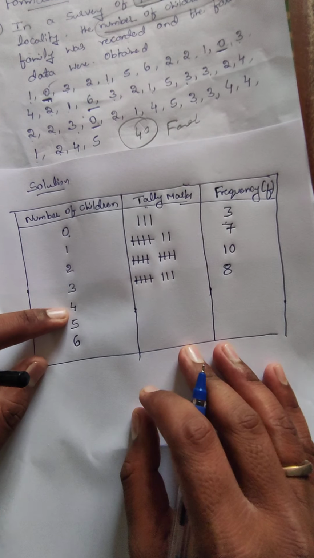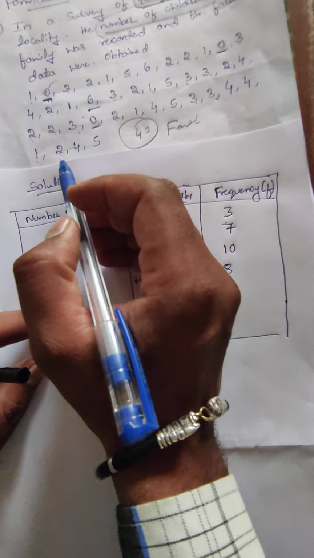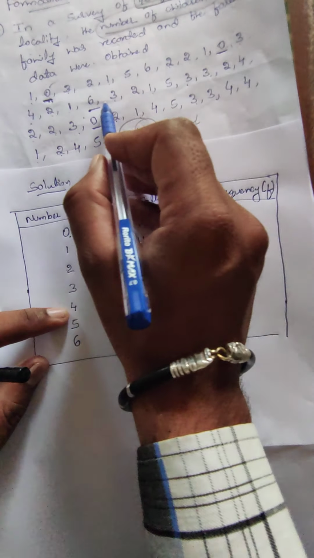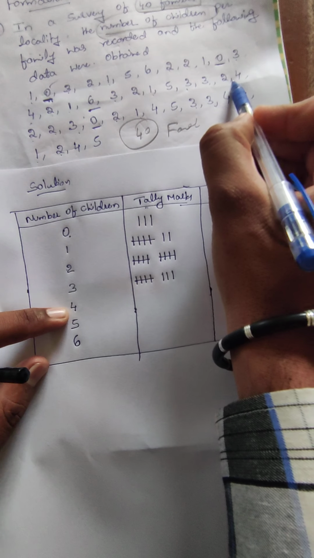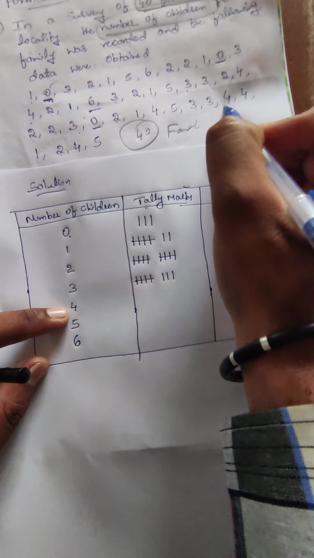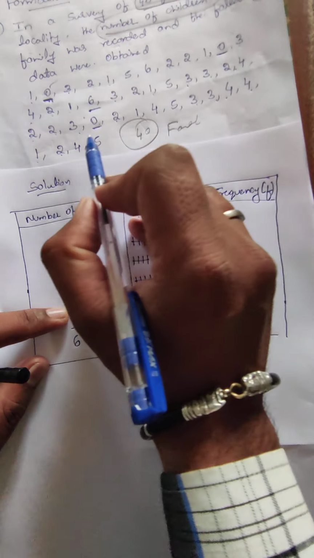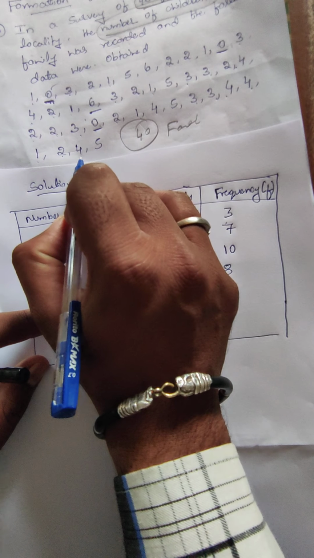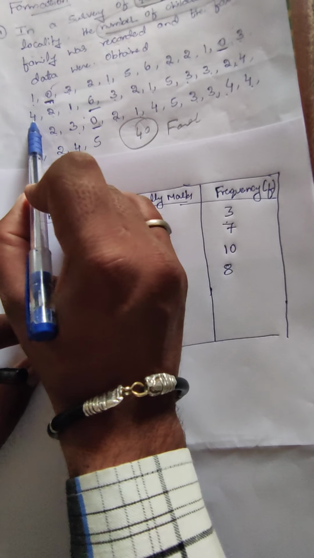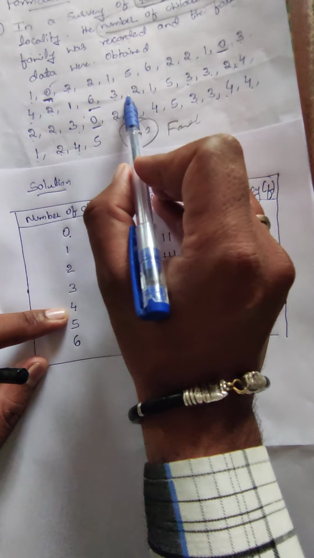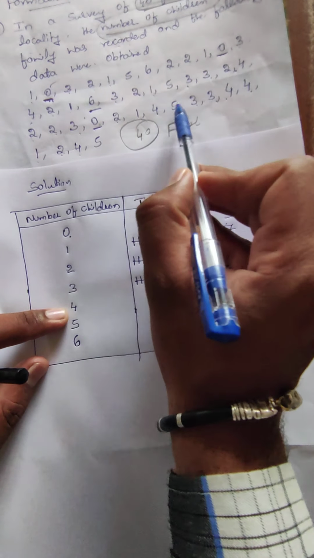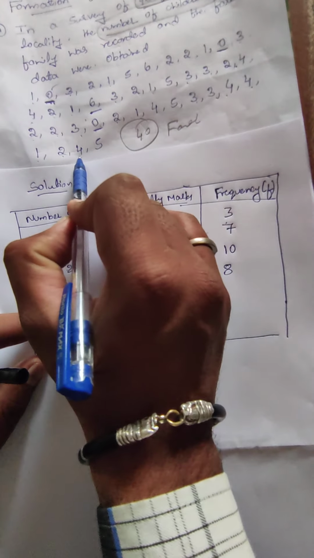Next we should know about observation 4. How many times is 4 repeated? 1, 2, 3, 4, 5, 6. Once again we will identify: 1, 2, 3, 4, 5, 6.